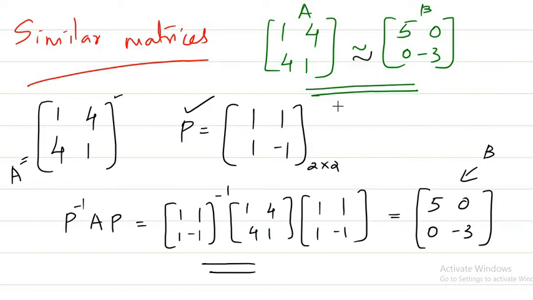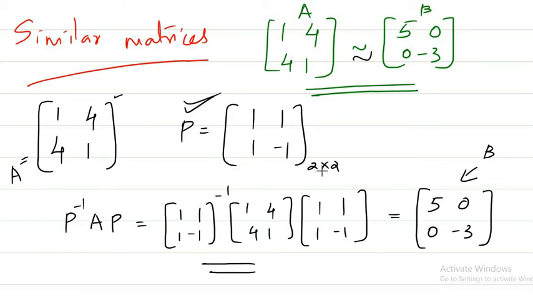That means to show similarity, we just have to show the existence of P. If you want to check whether two matrices are actually similar, we just have to show one P for which P inverse AP will be equal to B, so that you can say that both the matrices are similar.